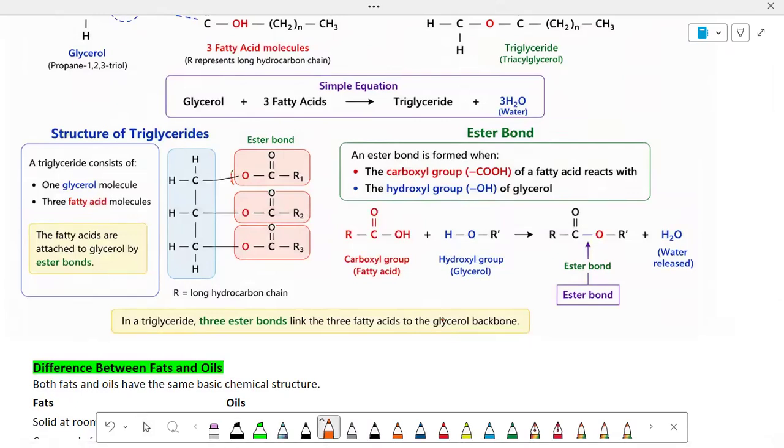Now, let me further explain the ester bond formation. An ester bond is formed between the carboxyl group of a fatty acid and a hydroxyl group of glycerol. So both react with each other. You can see here, this is the general formula of the carboxyl group, and this is the general formula of the hydroxyl group. Both combine and form an ester bond. As a result, water is released.